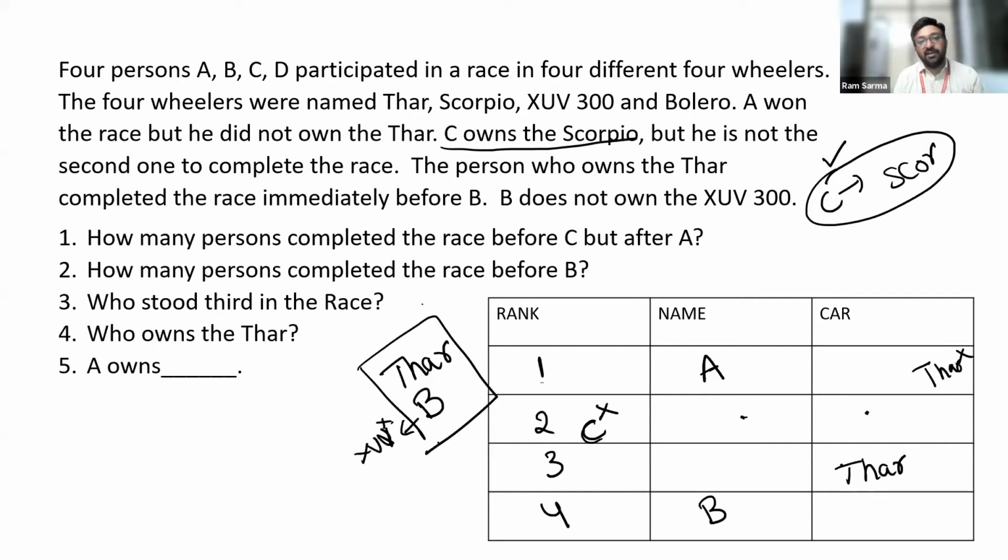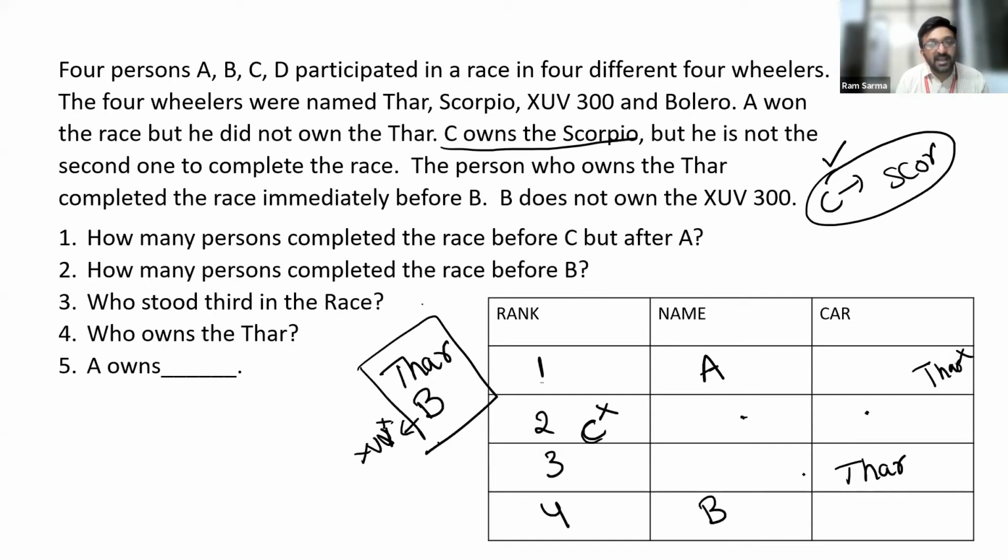Nice. C wants a Scorpio. If Thar gets the third rank, let's see what happens. If Thar gets the third rank, B should be placed immediate next to Thar. So if Thar is the third ranker, B has to get the fourth rank. Is that fine? Do you agree? Nice. If Thar is the third ranker, B has to get the fourth rank.